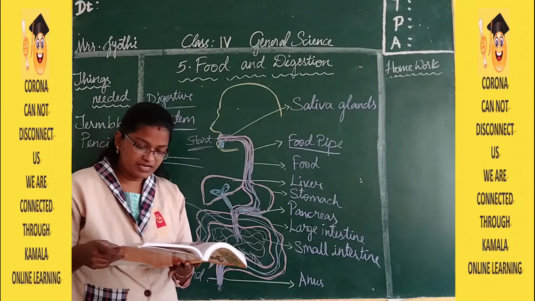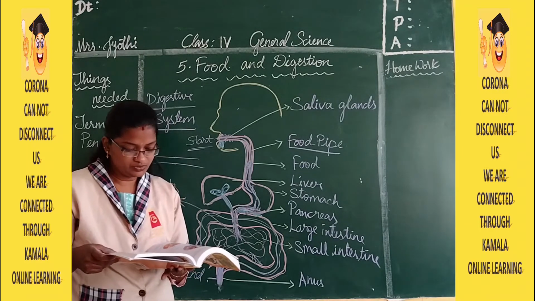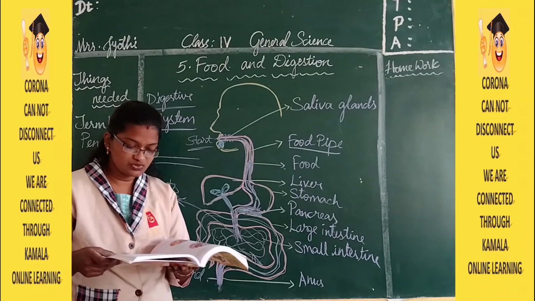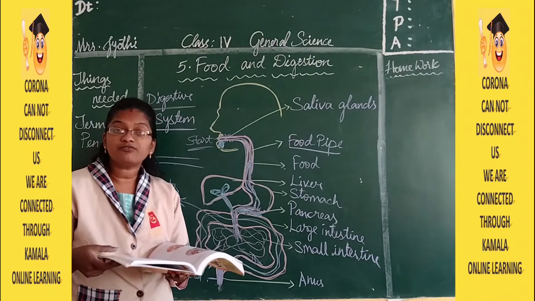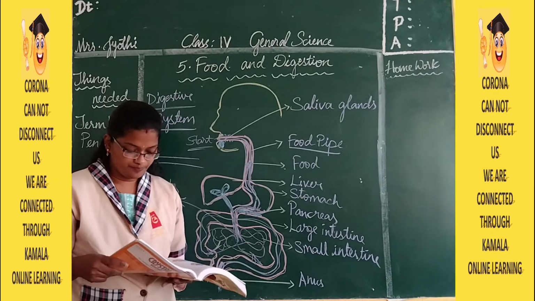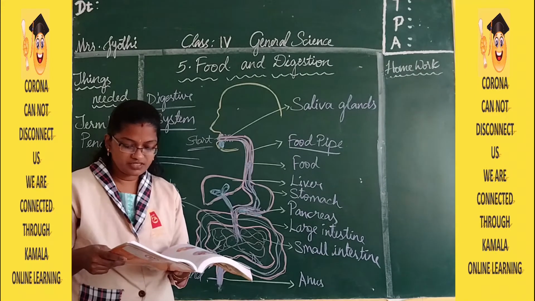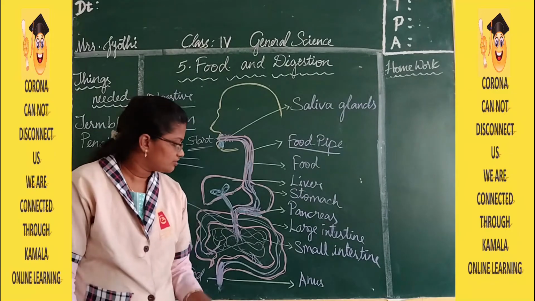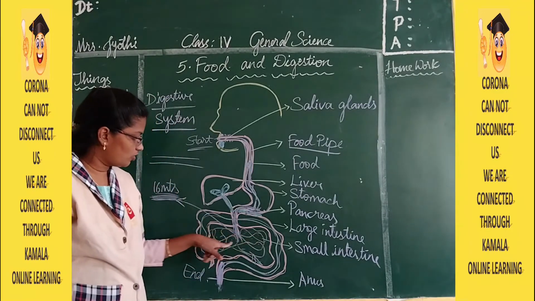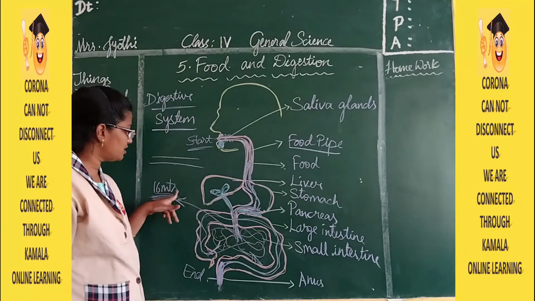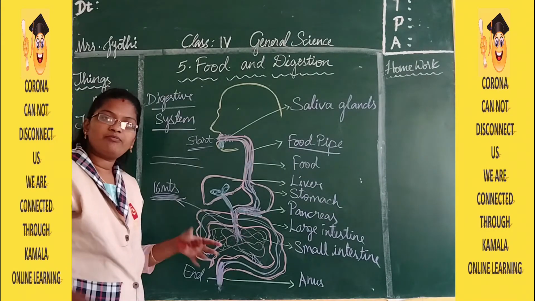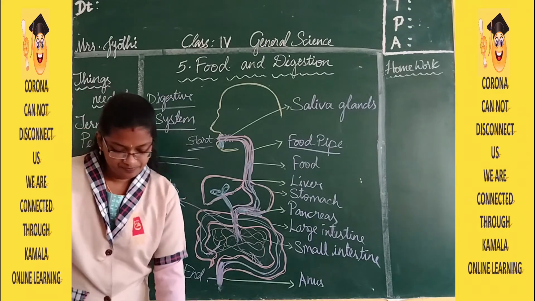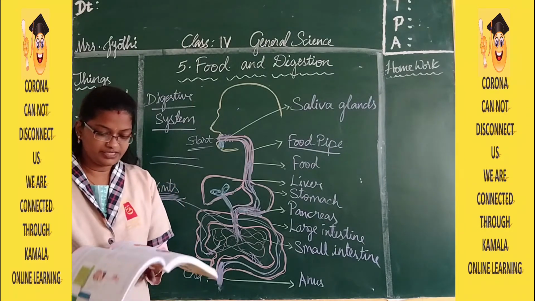The food is then passed through the food pipe into the stomach. The stomach contains various digestive juices. These juices help in breaking the food into simple form. The stomach is attached to a long coiled tube called the small intestine. It is 16 meters long, and it is in the form of a coil.